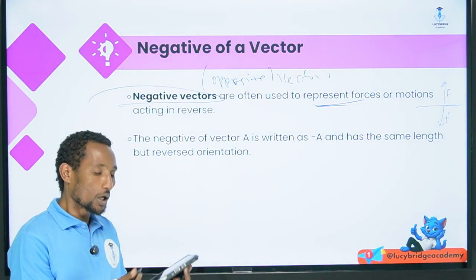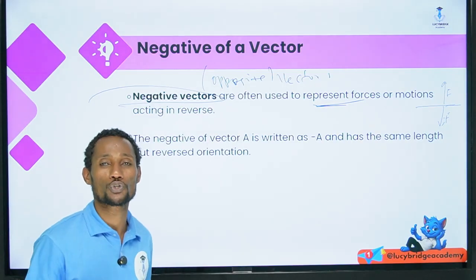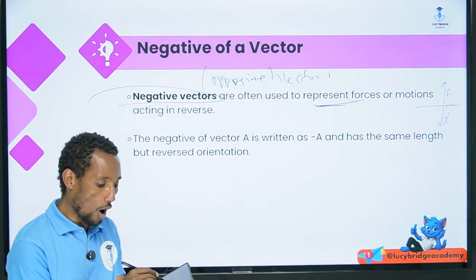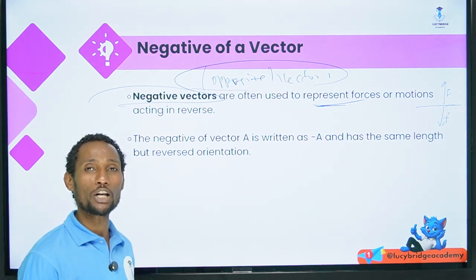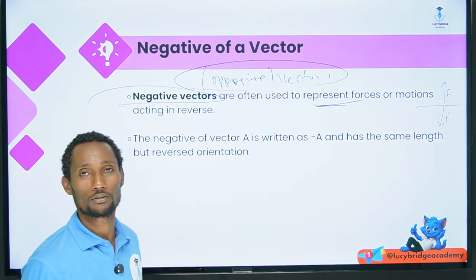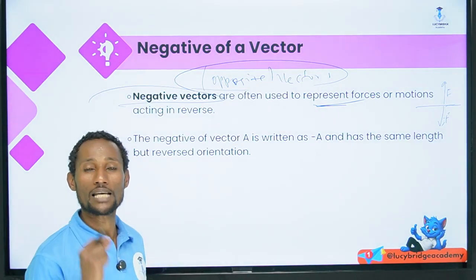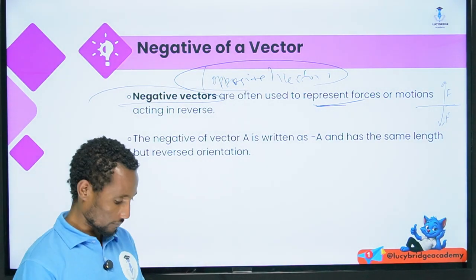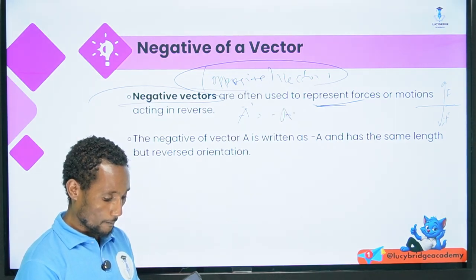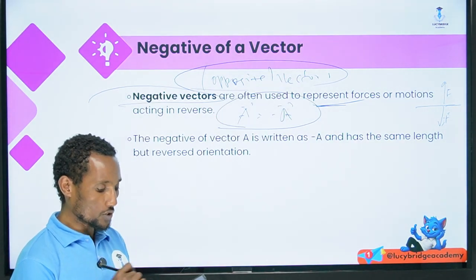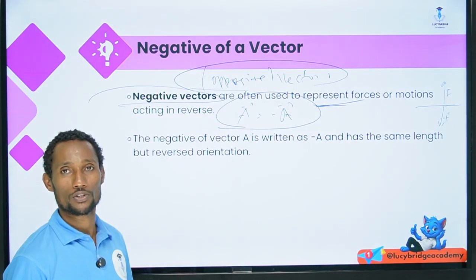So to represent the motion of force, we use the negative or opposite vectors, which have the same magnitude but opposite direction. A vector A is the opposite of minus A, which are opposite or negative vectors.